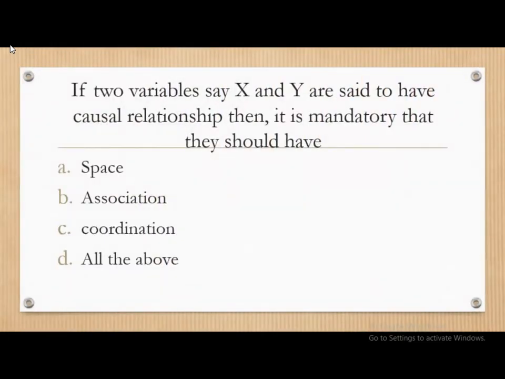Next question. If two variables, say x variable and y variable, are said to have a causal relationship, then it is mandatory that they should have space or coordination or association or all of the above. And the correct answer is if two variables x and y are having causal relationship, then it is mandatory that they should have association.